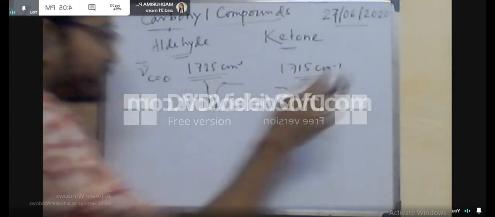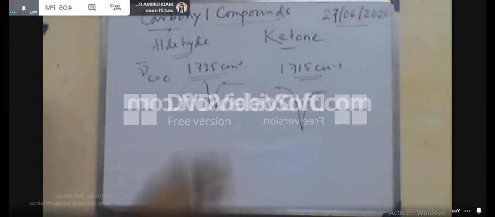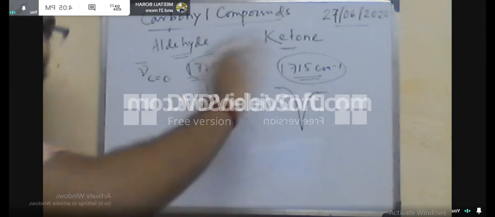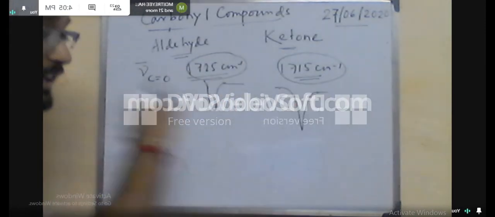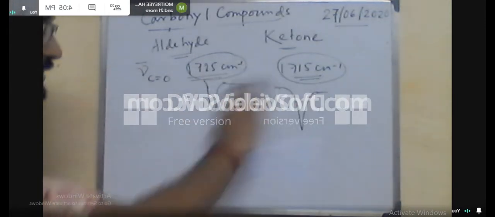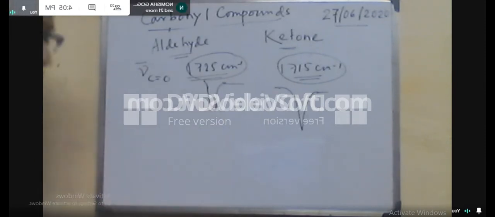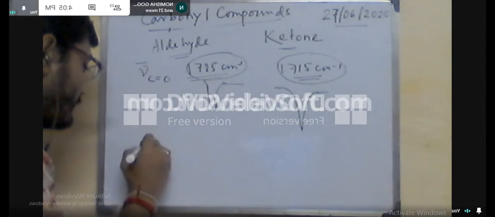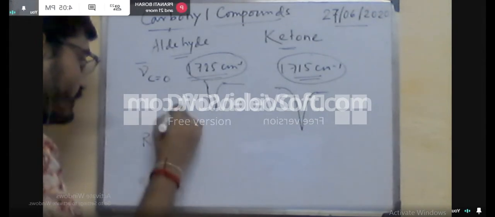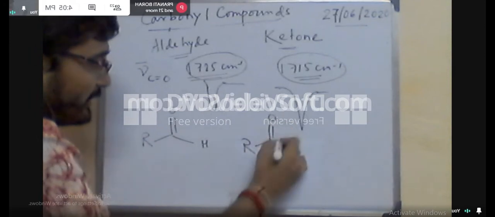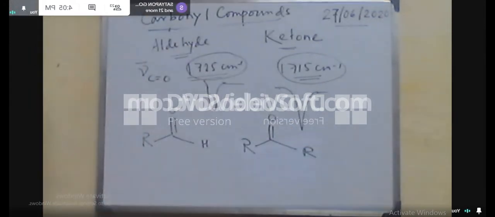By the stretching frequency you can't isolate the spectra. The only difference is that here you get the Fermi resonance with respect to the CH stretching frequency, and in the spectra you will get a band at 2700 to 2800 centimeter inverse, basically a doublet band, and their intensity will be less.